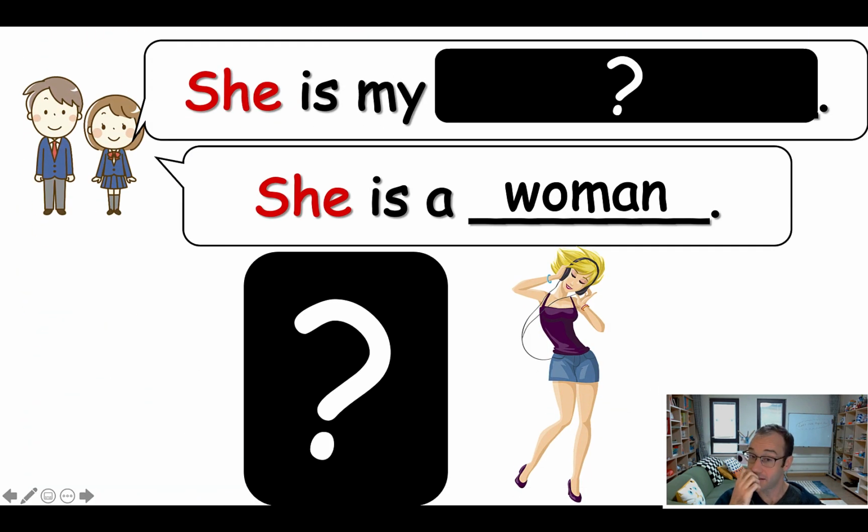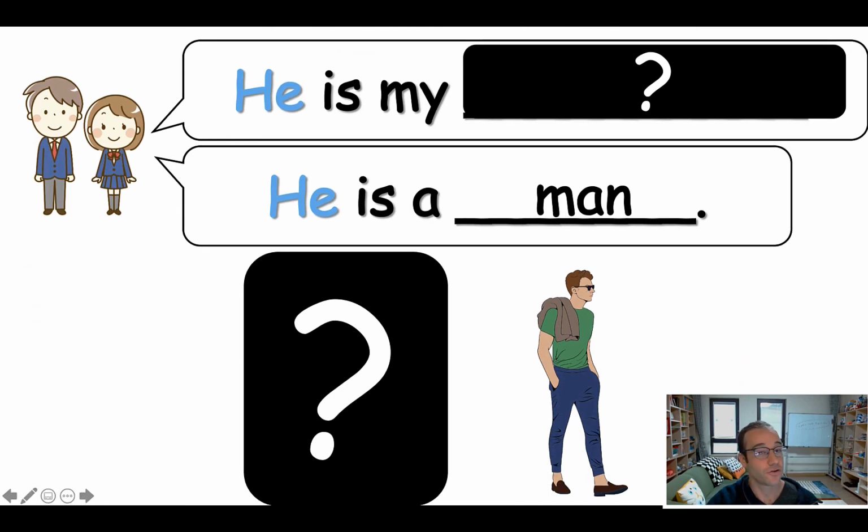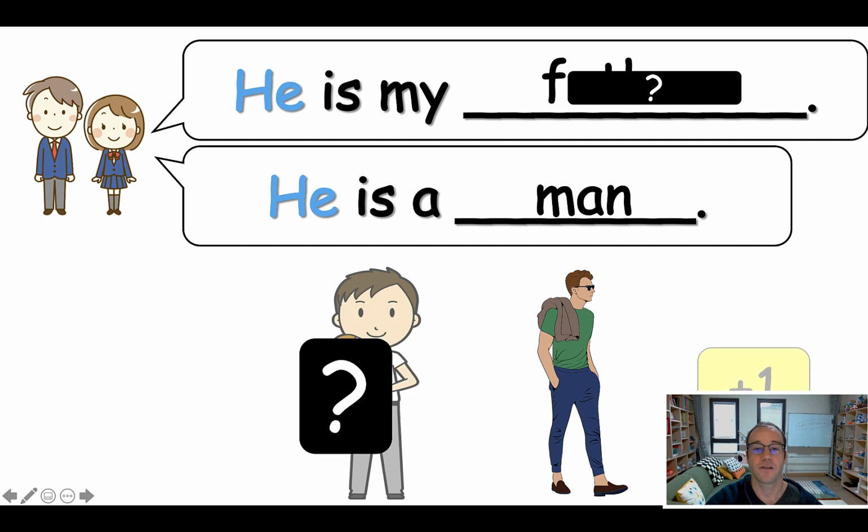And rinse and repeat. Again, there are 2 women in this family. There's a grandmother and a mother. Which one is it? Call on students to say the sentence and guess the family member, and then reveal the points. Ooh, 3 points this time. Have the winning teams say the sentence and move on. There are 2 men in this family, right? There's a grandfather and a father. Which one is it? Again, rinse and repeat.